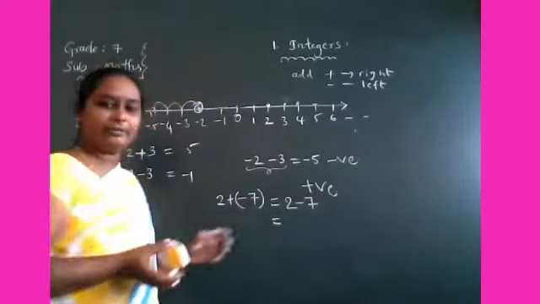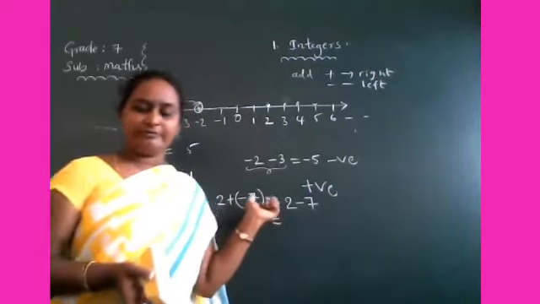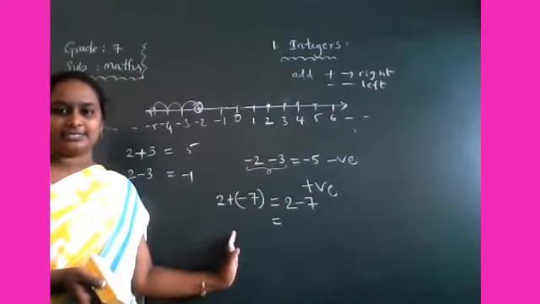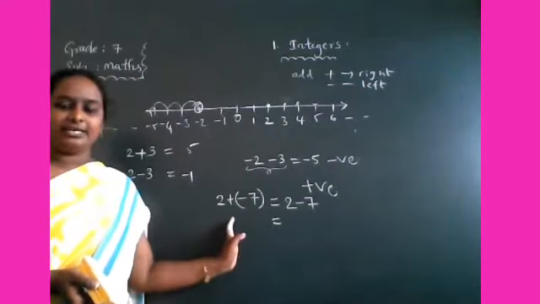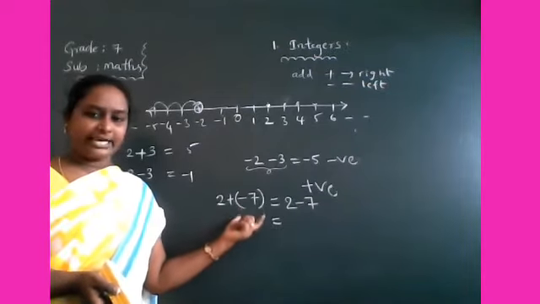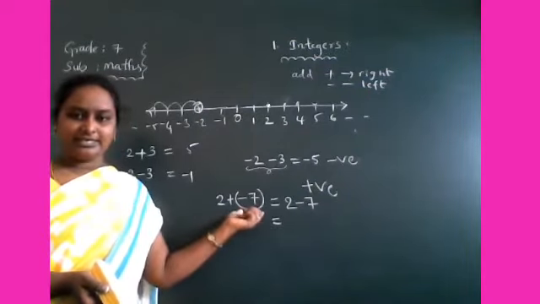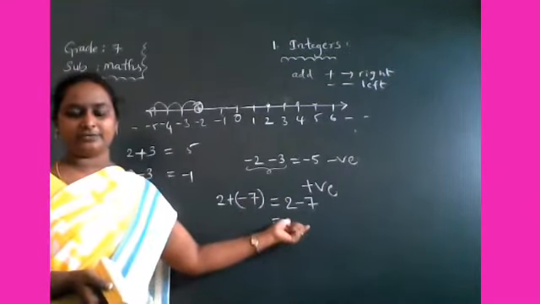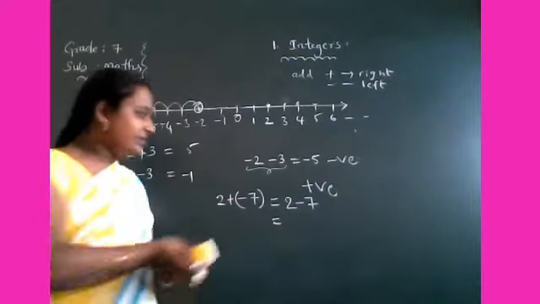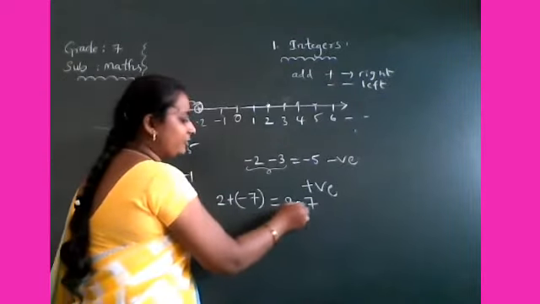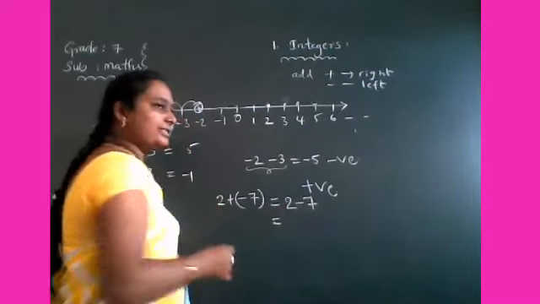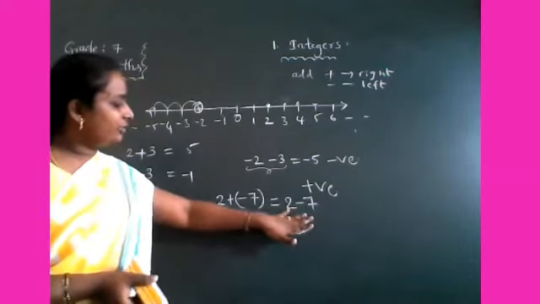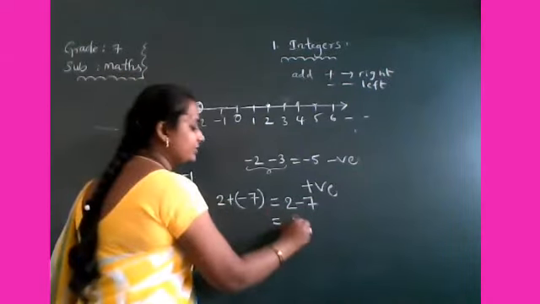So remember, if we add one positive and one negative integer, the first step is you have to subtract the two integers. Next, finally we have to give the sign: whichever integer is bigger, that integer's sign you should keep in front of the subtracted integer. Right, 2 and 7. First subtract, don't consider the sign first. So 7 minus 2, you know that, is 5.